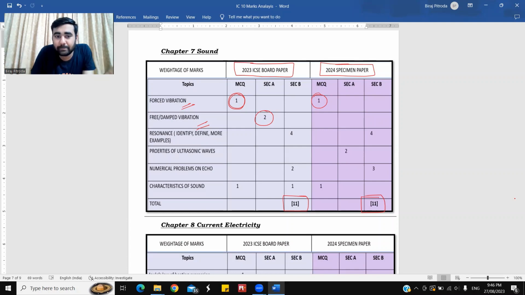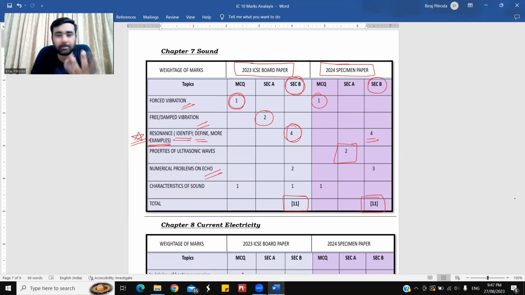You can see they have repetitively asked resonance. Identify, define, and examples related to resonance. This is a very important topic. Resonance was seen in section B for 4 marks. It was again repetitively seen in section B for 4 marks. 4 marks maintained. Properties of ultrasonic waves, a theory question, 2 marks.